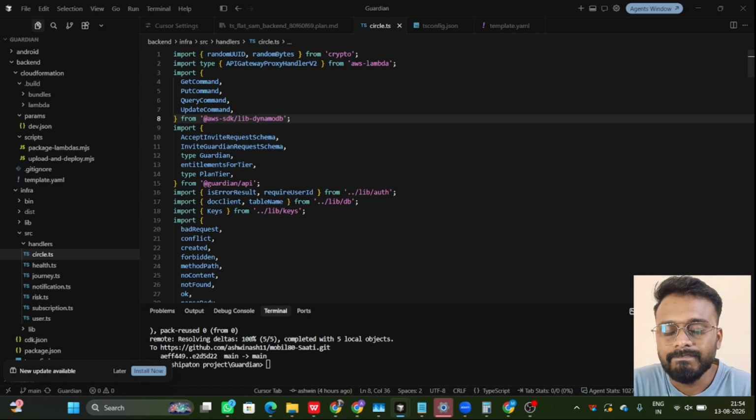So today I was just going through the code for the backend, which is written in TypeScript. I thought, okay, fine, I don't want to go with that JavaScript, which I usually do. So let's try out TypeScript.